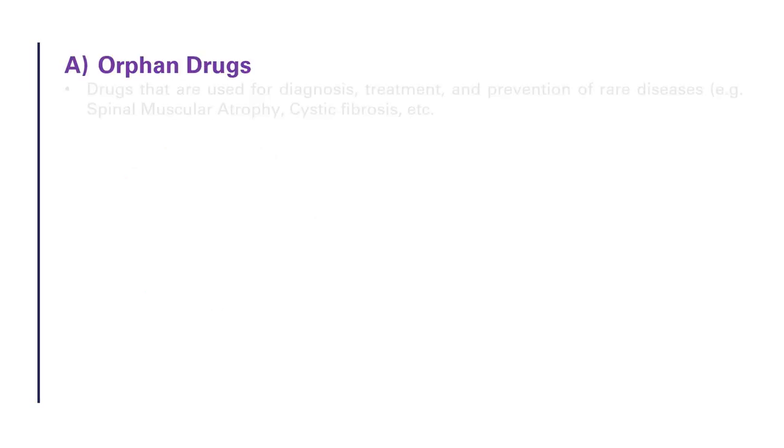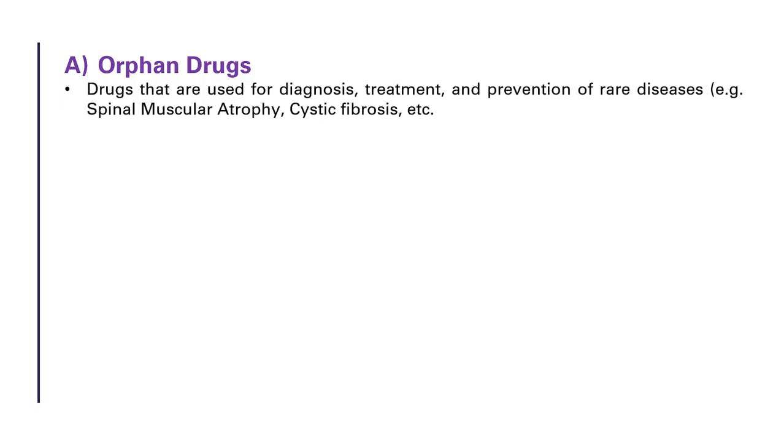A. Orphan drugs. These are the drugs or medicines that are used for the diagnosis, treatment and prevention of rare diseases, meaning diseases that affect very few people. Example, spinal muscular atrophy, cystic fibrosis, pulmonary arterial hypertension, etc. Now, why are they called orphan drugs?